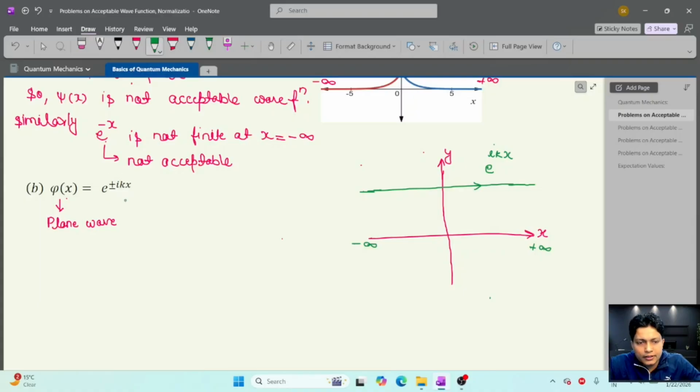So let's check the square integrable condition. For the square integrable condition, the integral of psi star x psi x dx must be finite. So this is the square integrable condition.